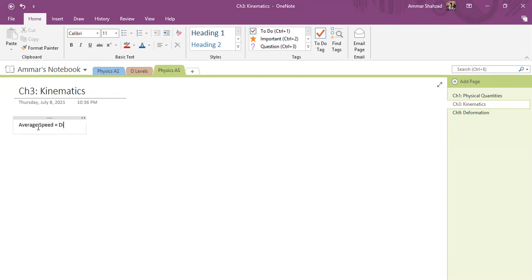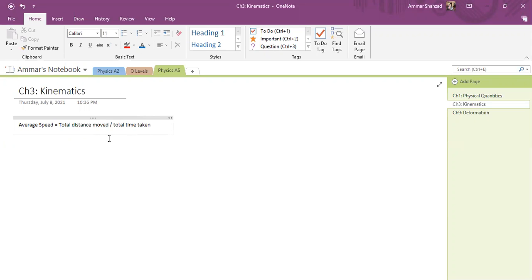Average speed is basically equal to distance moved divided by total time taken. To clarify even more, I can say total distance moved divided by total time taken, or distance covered. That's one of the basic definitions of average speed.